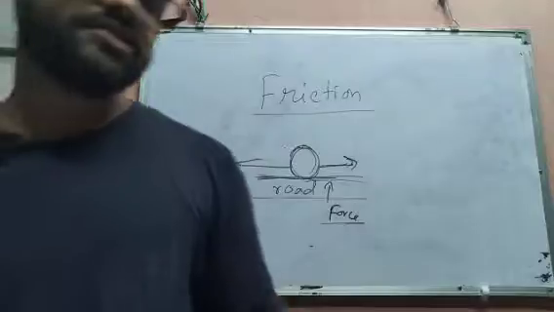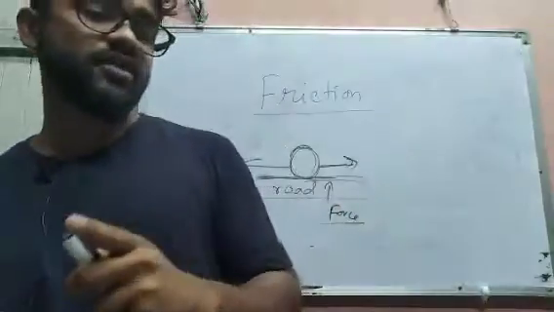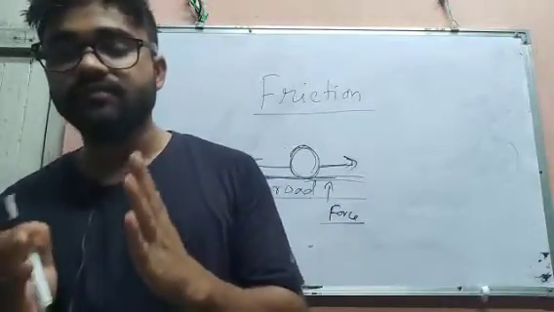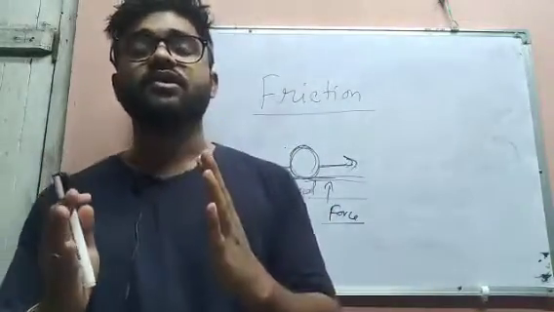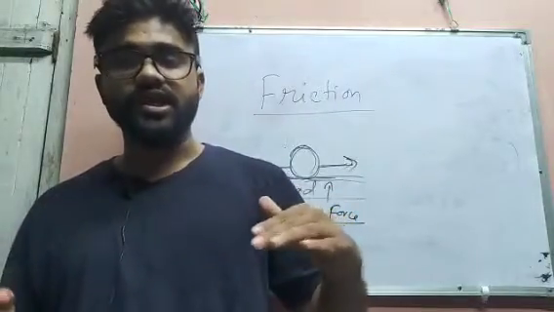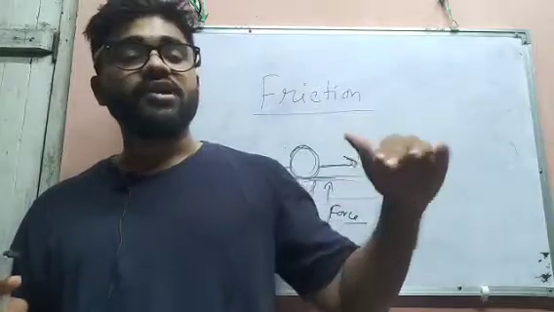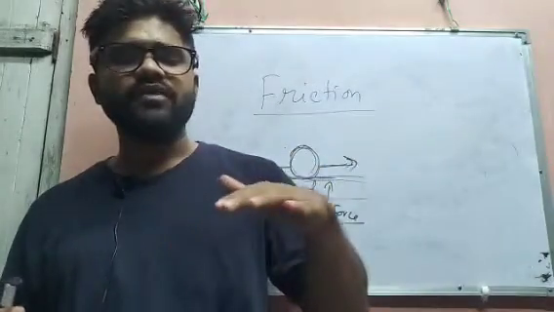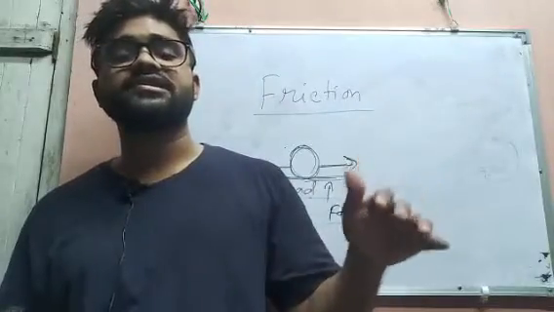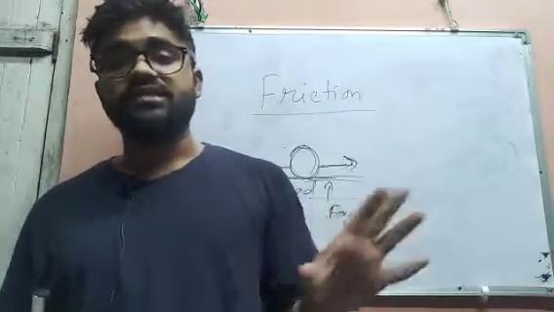So number one, the frictional factors are what? The surface where an object moves. When a car is moving on a plain, smooth road, then it can go at very high speed. Suppose it can travel at 160 or 180 kilometers per hour.